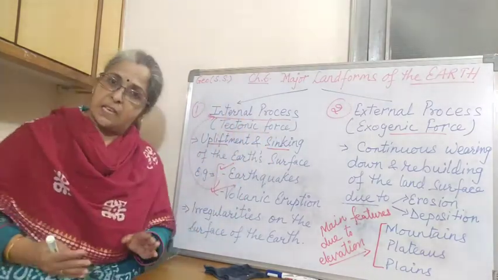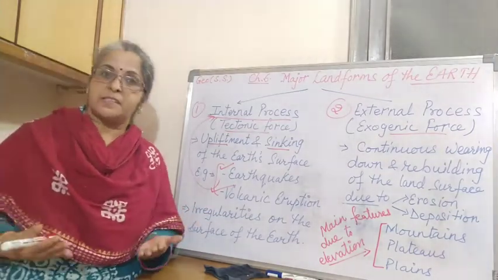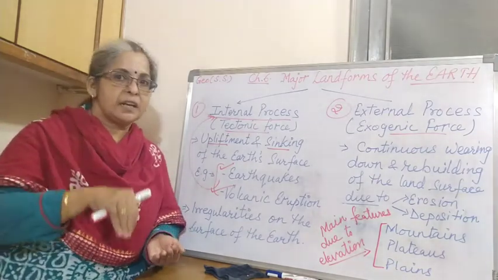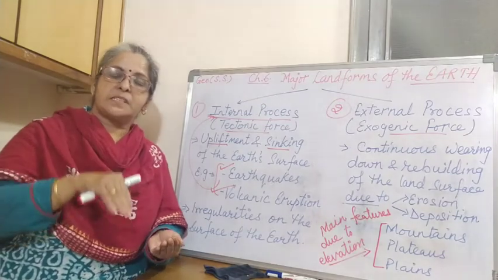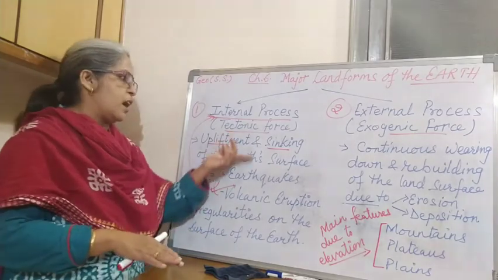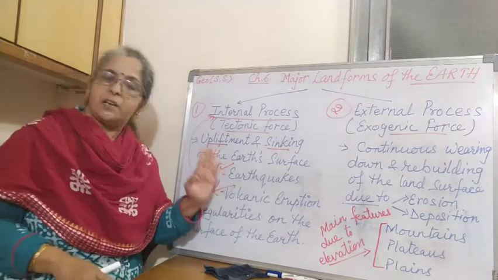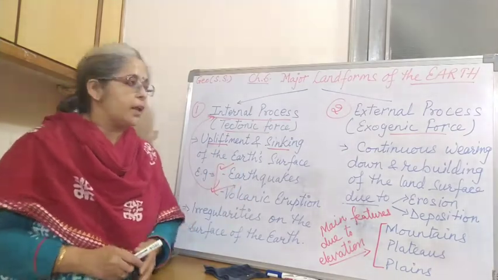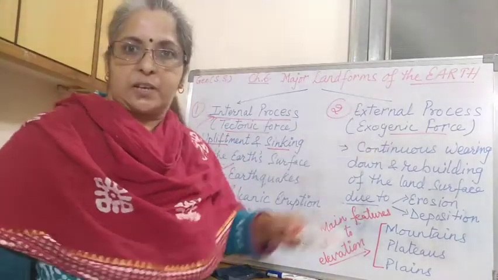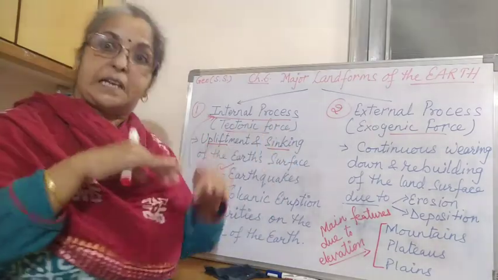Or you can say, when we face irregularities on the surface of the earth due to the internal changes which happen and keep on moving inside the earth, in the core of the earth, we are facing these things: earthquakes and volcanic eruptions. Understood? Now, when we are talking about external processes, meaning exogenic forces, external process means on the surface of the earth. This happens inside the earth.